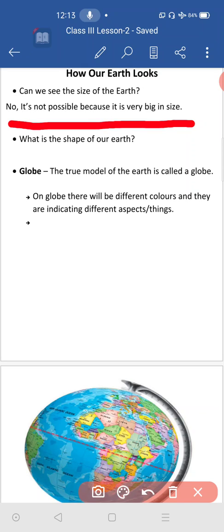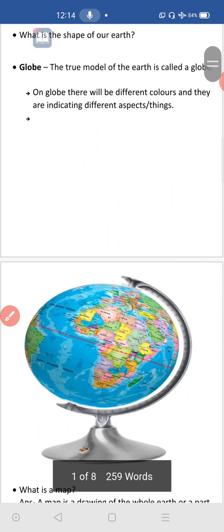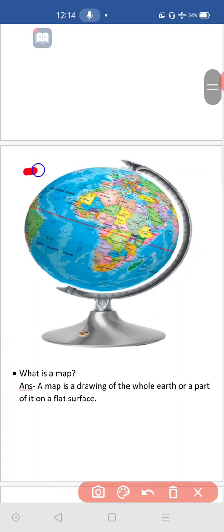Then the next point: what is the shape of our earth? I already told you, the shape of our earth is round. Next, globe. I showed you in the beginning, in the basic course, foundation course, I told you about globe. What is globe? Here is a picture of a globe. Look at this, all of you. This is a globe.